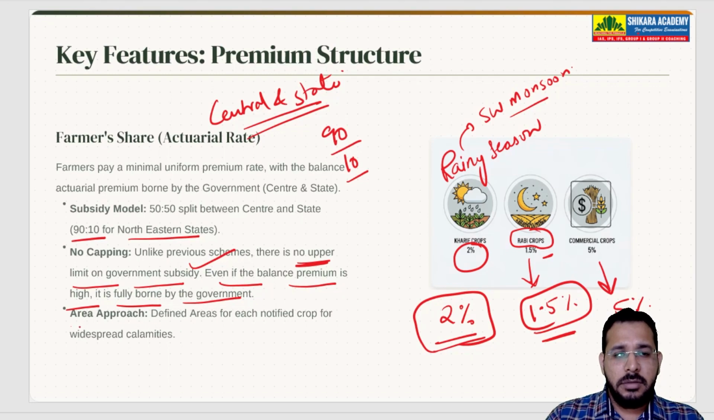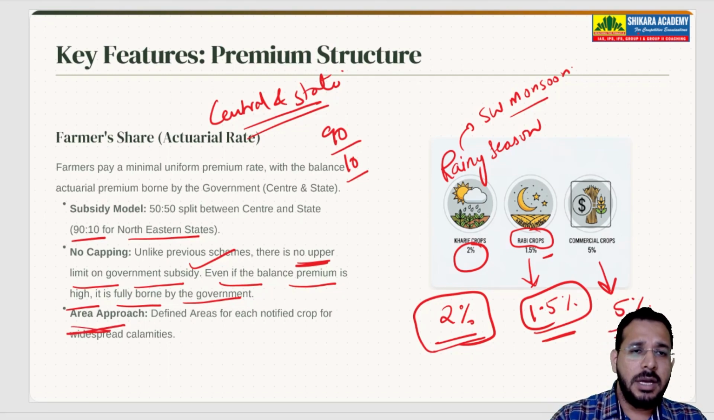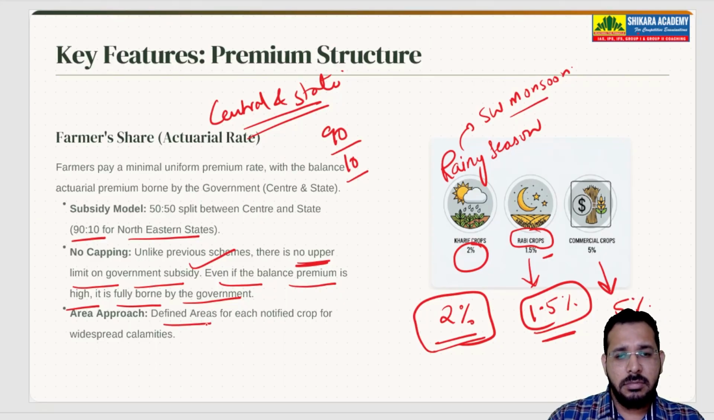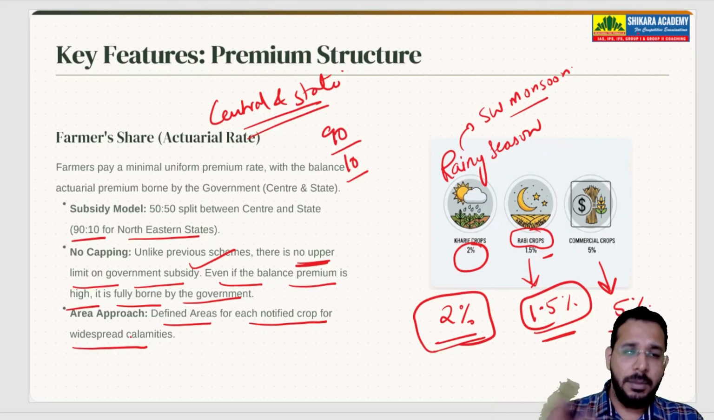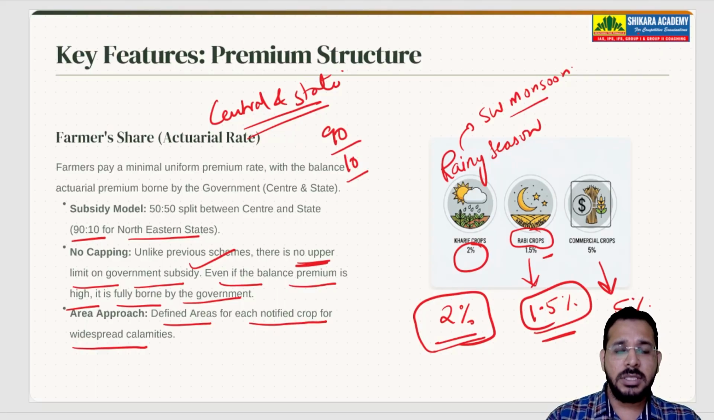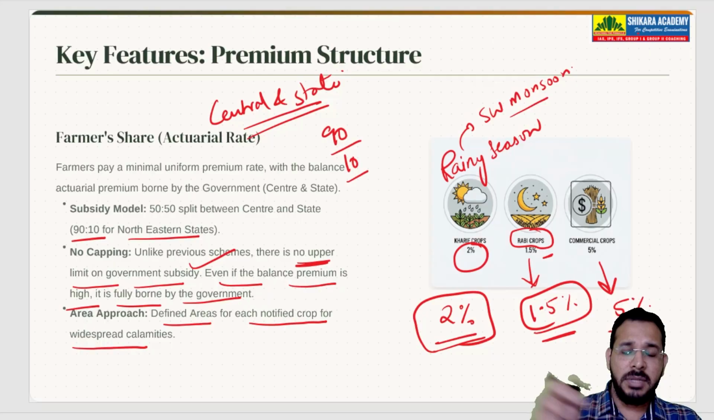So here we have an approach called the area approach, with defined areas for each notified crop for widespread calamities. If there are floods, cyclone impact, or any other natural calamity, in that situation we will take the area approach. Overall, on the area, we will calculate the crop which has been lost, and that way it will be divided among the farmers, and the insurance will be given.